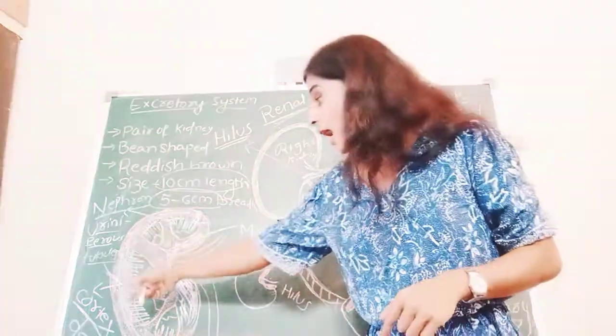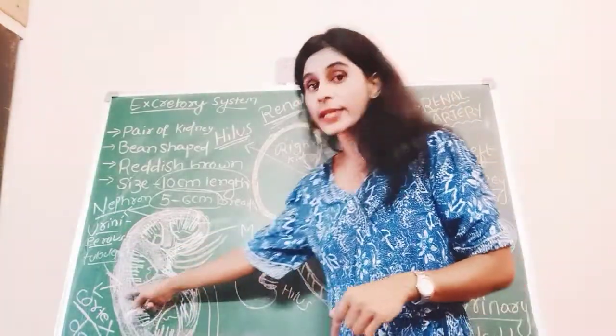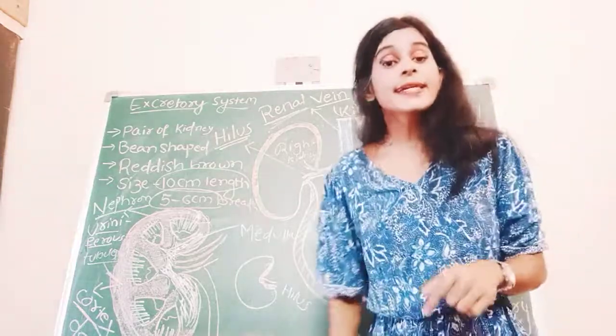The outer zone, which is darkly colored, is called your cortex, C-O-R-T-E-X.